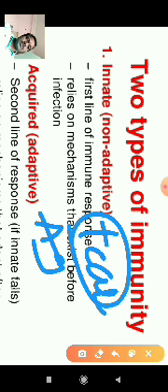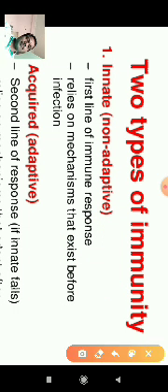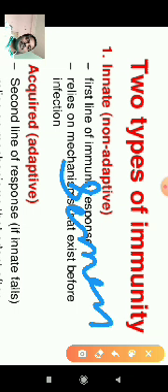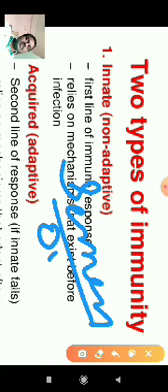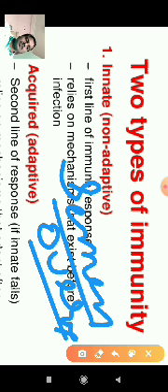In the reproductive system, semen and ovary secretions also release antibodies as substances to fight microbes that enter our reproductive organs.